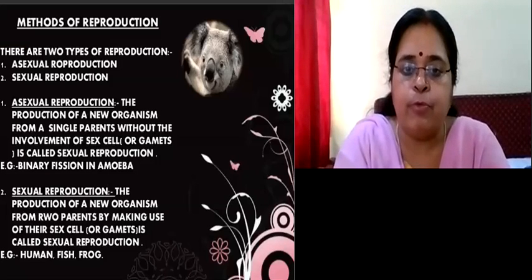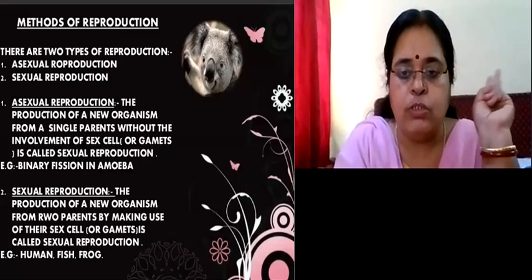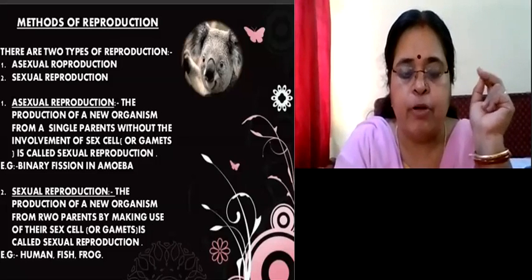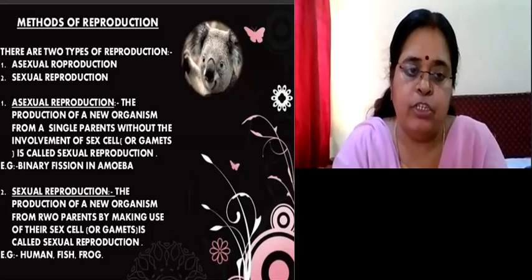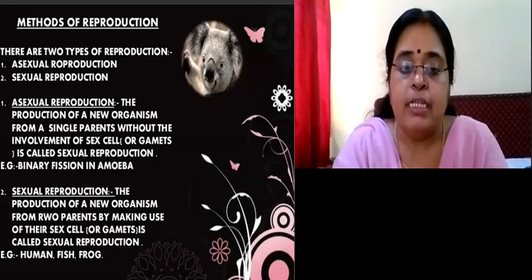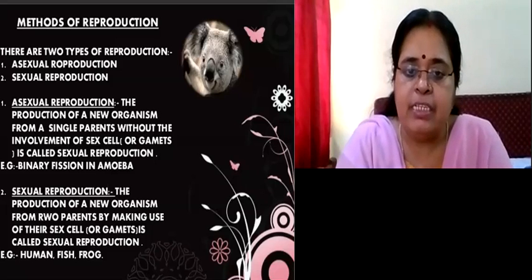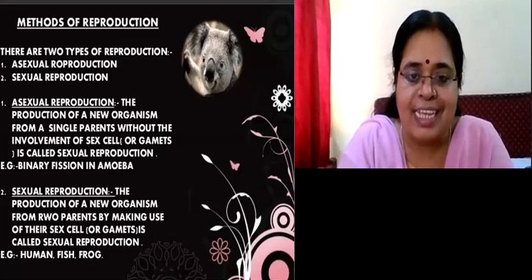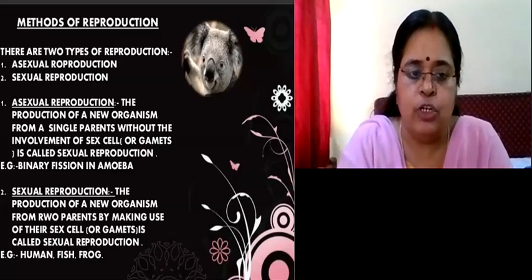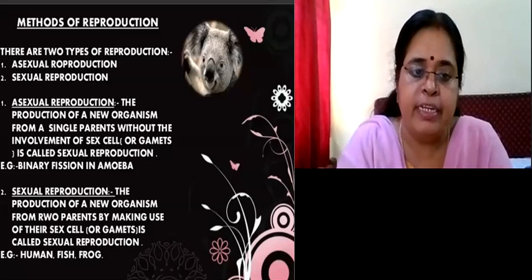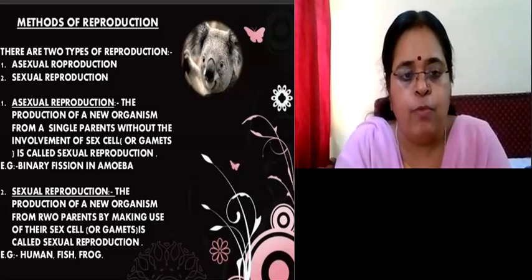What are the modes of reproduction? Basically, there are two modes of reproduction. They are asexual reproduction and sexual reproduction. Asexual reproduction means the production of a new organism from a single parent. That means no gametes are there, no sex cells are there. That is called asexual reproduction. Example, binary fission.